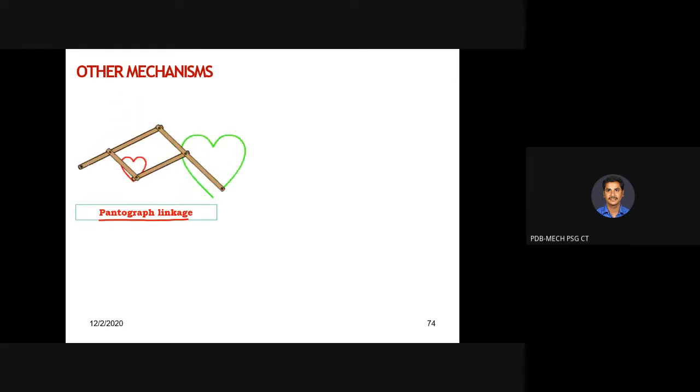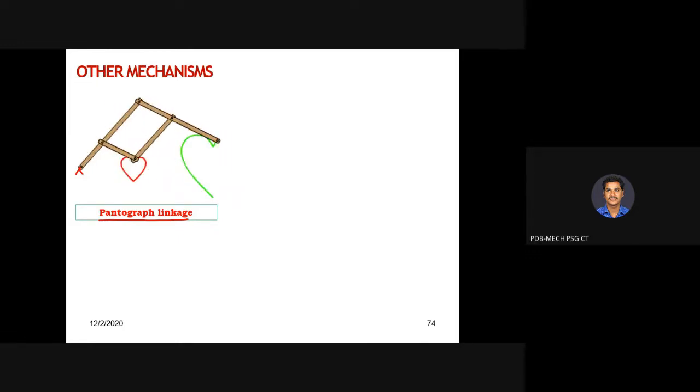One is the frame, okay, frame is here, and two equal length longer links, they are ternary links, because we are having 3 motion points, and 2 binary links of equal length. Okay, two ternary links of equal length and 2 binary links of equal length.